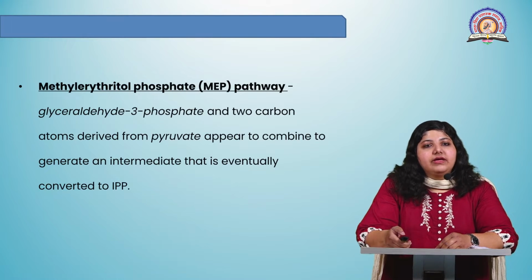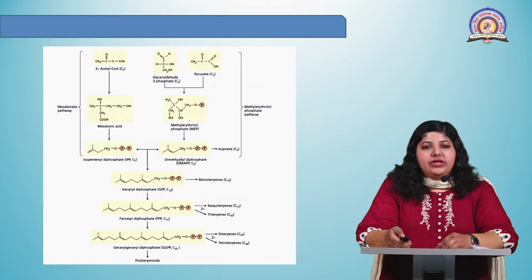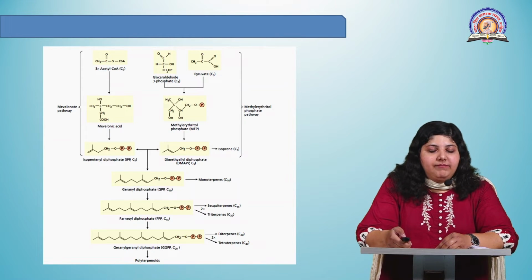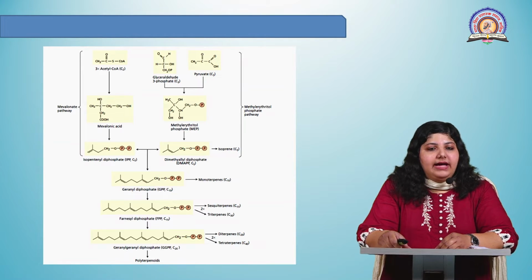The next pathway is methyl erythritol pathway. In this pathway, glyceraldehyde 3-phosphate and 2 carbon atoms derived from pyruvate combine to generate an intermediate which is eventually converted to isopentyl pyrophosphate. You can see the pathway here. On the left hand side is the mevalonic acid pathway. You can see how 3 molecules of acetyl-CoA have combined to form mevalonic acid. This mevalonic acid then forms isopentyl diphosphate.